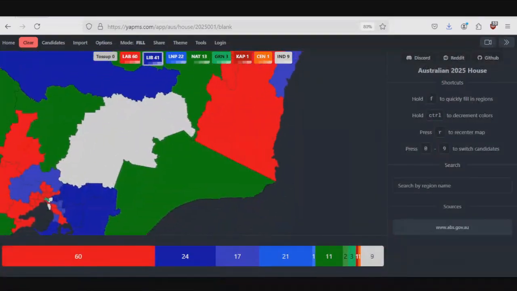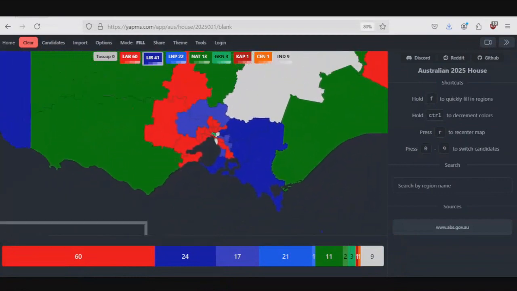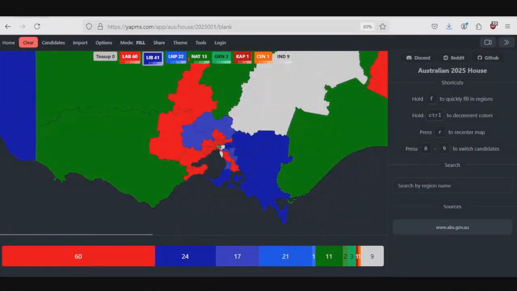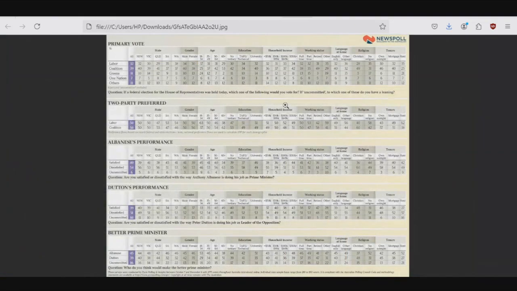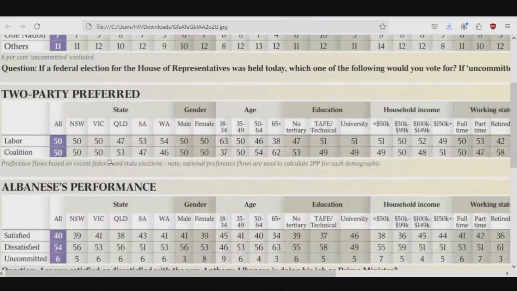Right, so moving on to probably the biggest state of consequence, and where we're seeing the biggest swings, is Victoria. So the fabled News Poll Quarterly that I was going to do a video on that I didn't has Labor and the coalition on 50-50 in Victoria, which is quite interesting because Victoria is often seen, at least in recent times, as the more left-wing state in the country, at least compared to New South Wales, Queensland, Western Australia, maybe not SA and Tasmania, but it's definitely seen as a left-wing state.